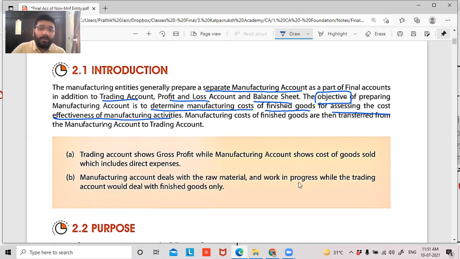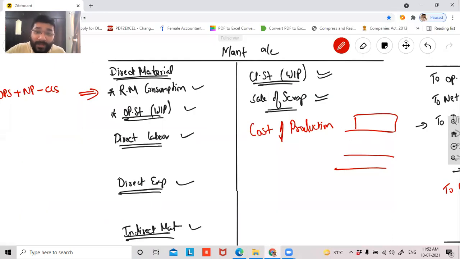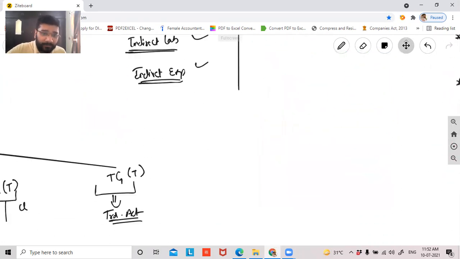Clear, sir. The manufacturing cost of the finished goods is then transferred from the manufacturing account to the trading account. Now, this is the highlight. Once you prepare this manufacturing account, guys, whatever cost of production you're getting, you will transfer to the trading account. Now we come to the trading account, guys. Now let's do the trading account.